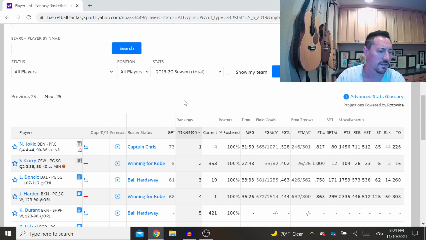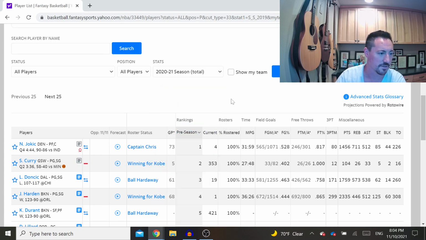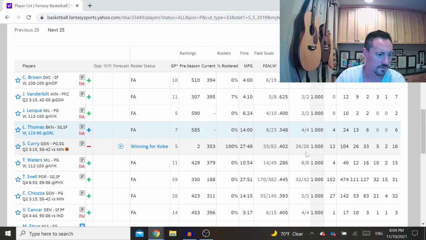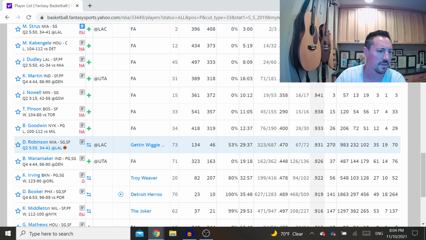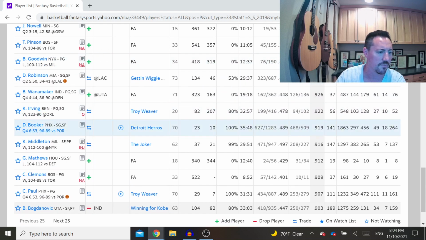But anyway, what I did is I looked at players that basically dominated certain categories. So I wanted to focus on guards, and I wanted to find guards who had a really high free throw percentage. The problem when you click this is it shows players who don't shoot very many as 1,000. So I wanted to find players with great percentages who also shot a lot of free throws. For example, Devin Booker shot 500 free throws. He had a .919 percentage, so he was really good at making his free throws.